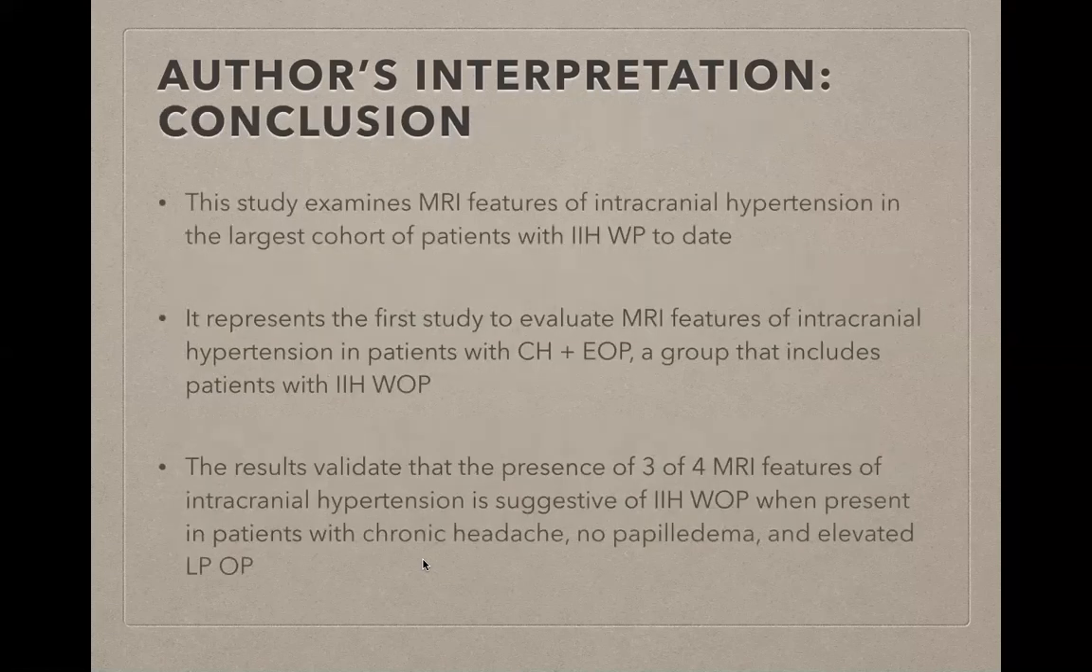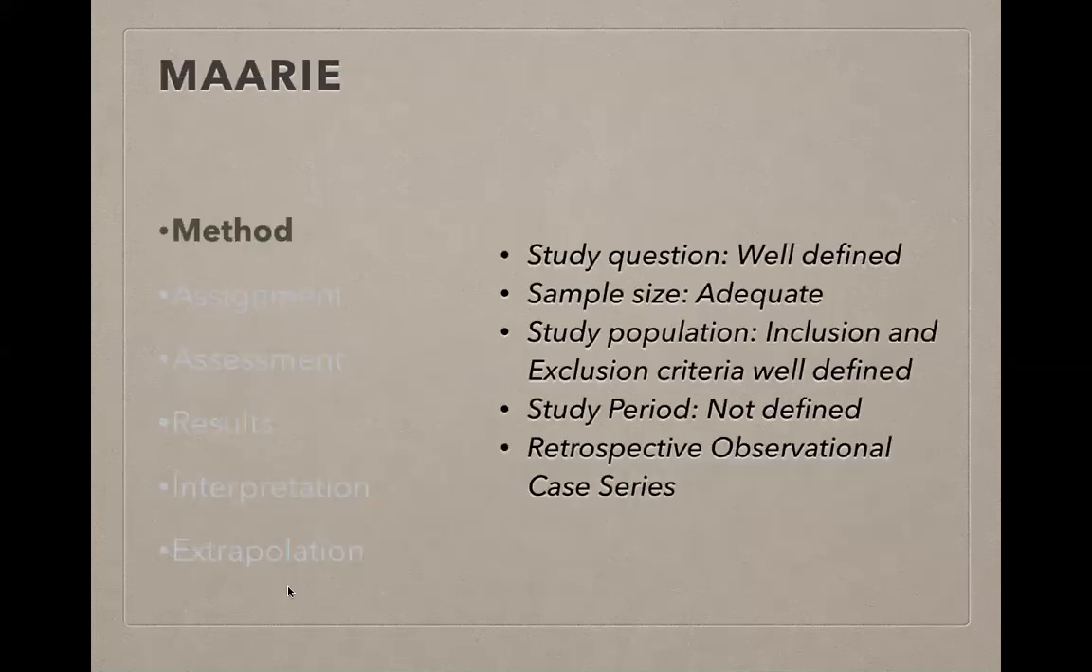In conclusion, this study examines the MRI features of intracranial hypertension in the largest cohort of patients of IHWOP to date. It represents the first study to evaluate MRI features in patients with CHEOP, which is a group that includes IHWOP patients. The results validate the presence of 3 or 4 MRI features when a patient has intracranial hypertension. This would be suggestive of IHWOP in patients with chronic headache, no papilledema, and elevated LPOP.